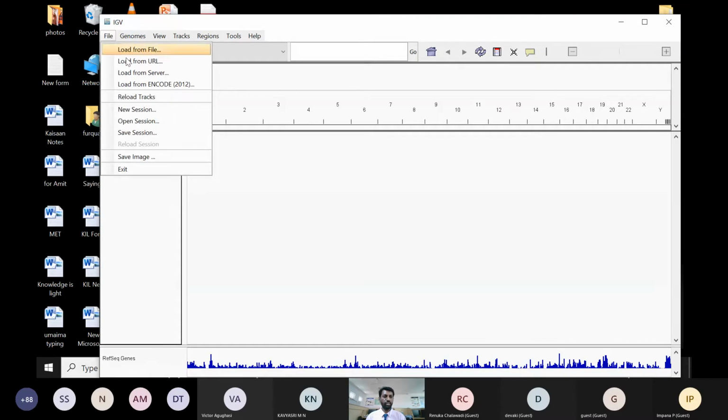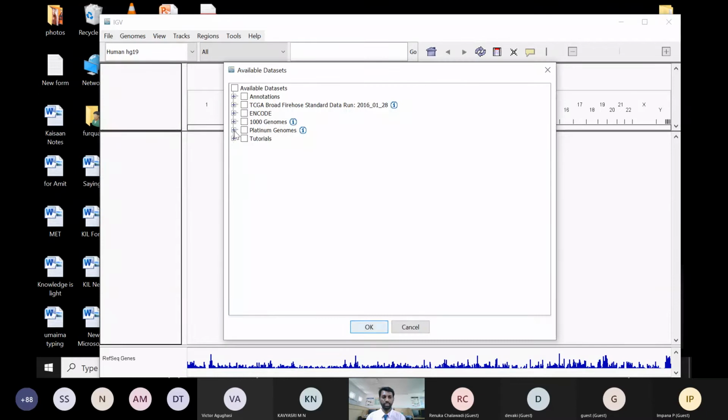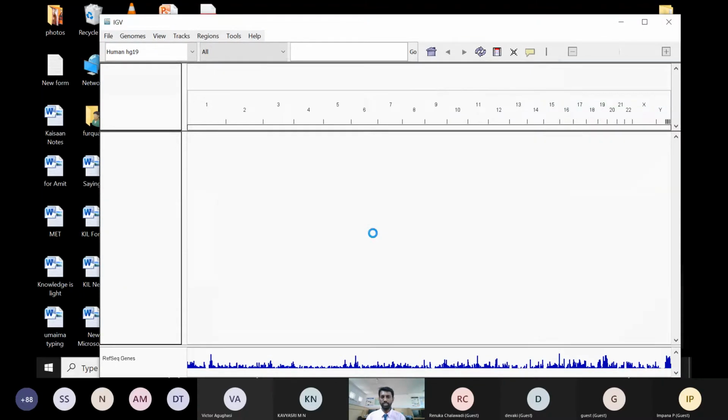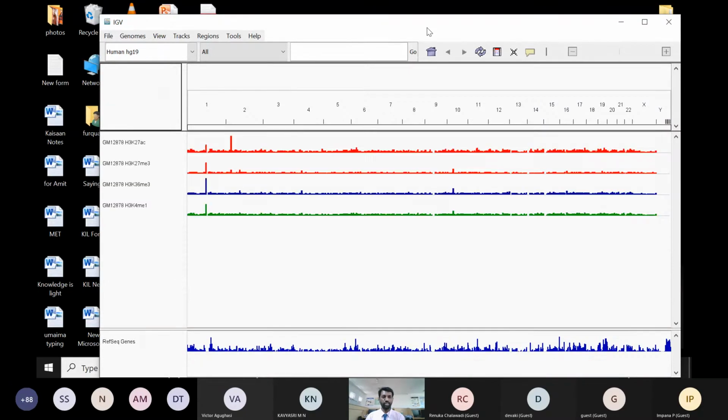So for that time, what I do is I just load from these IGB example files only. So load from server. If you click load from server, already for the tutorial they have different data sets here. So for that, I use this ChIP-seq data here. The ChIP-seq data is histone binding proteins actually. So the ChIP-seq data set helps us to find out the protein binding sites and transcription factor binding sites.